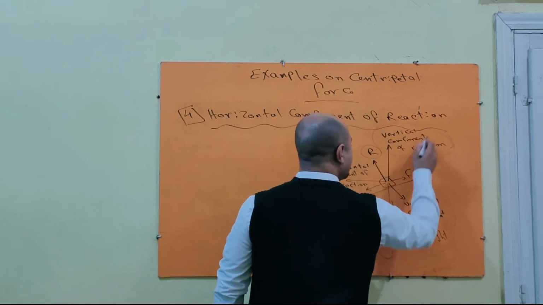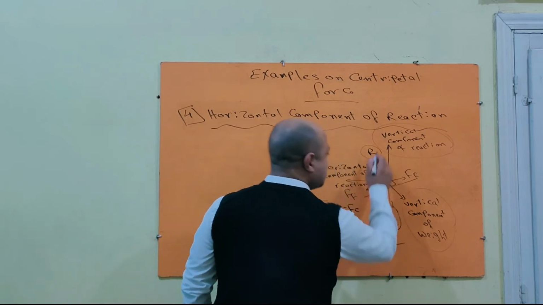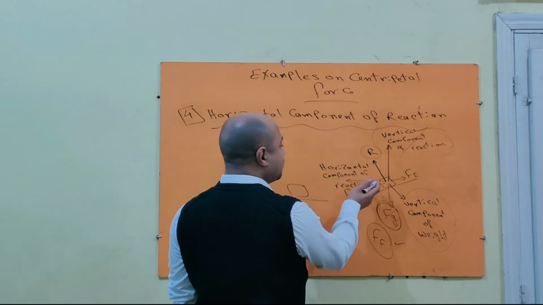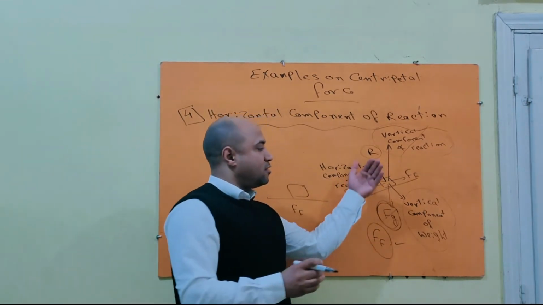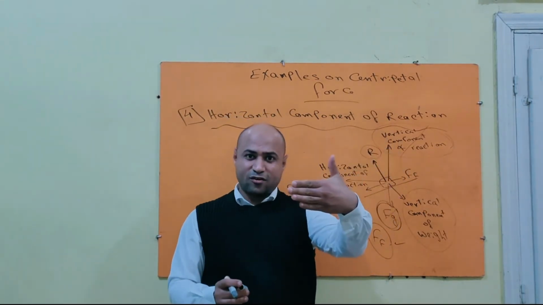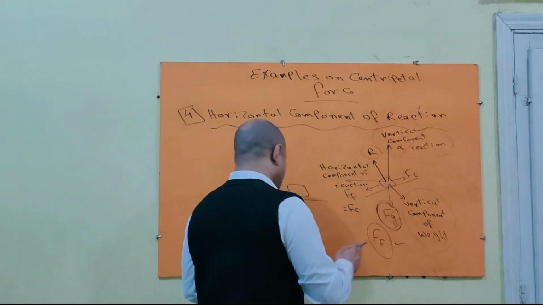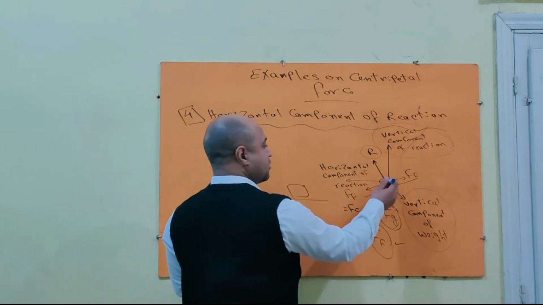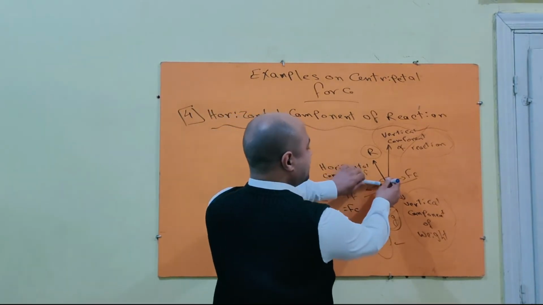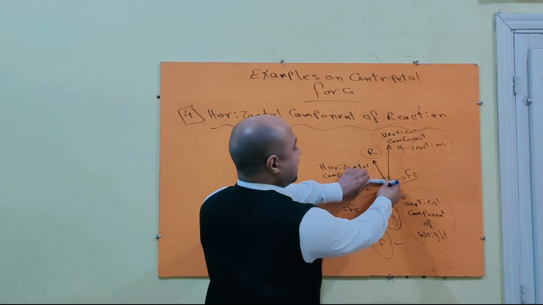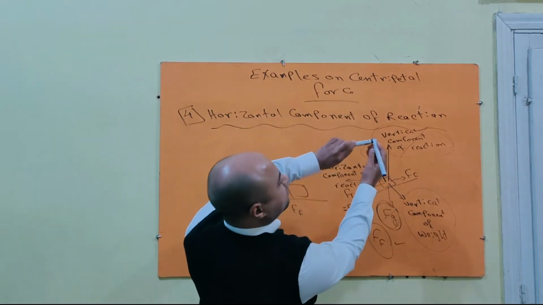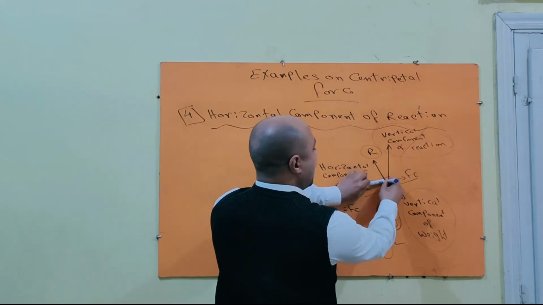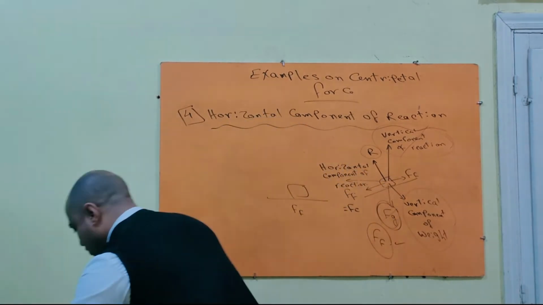Vertical component of reaction is equivalent to the weight. They cancel each other, okay? But this force, the horizontal component, acts toward the center of what? Of circular path, okay? So it also acts in a direction normal. The car moves at this moment in this direction. So the angle between them, can you imagine that? The angle between them is 90. The car moves in this direction and this force and also this force.